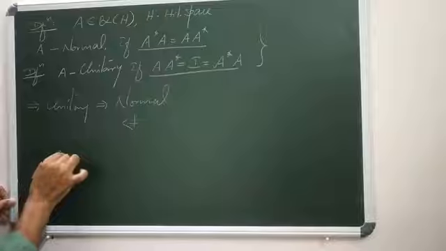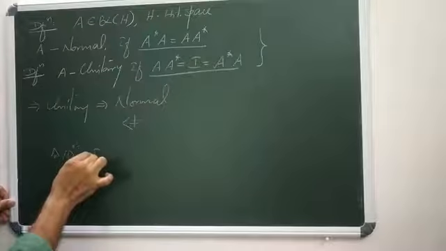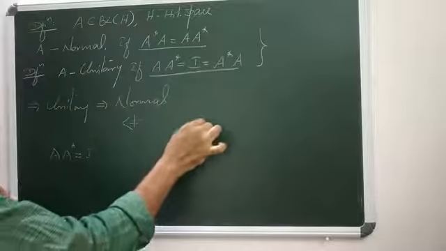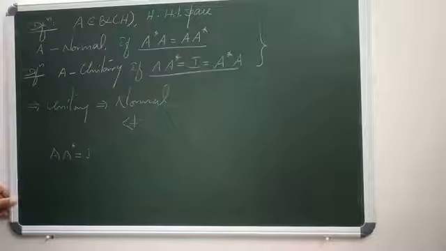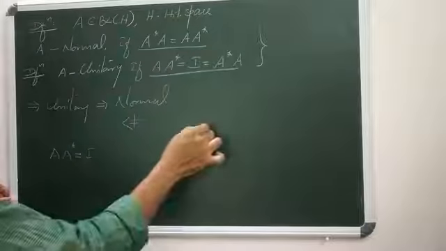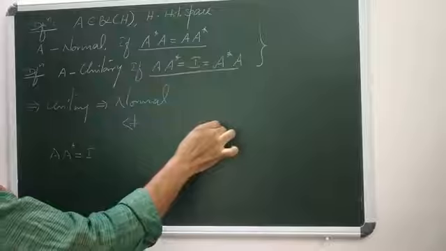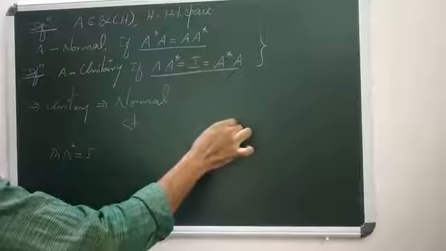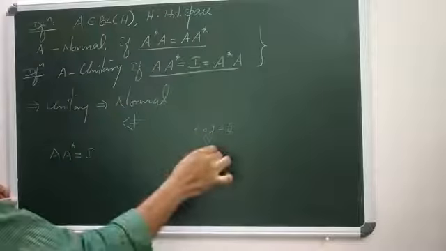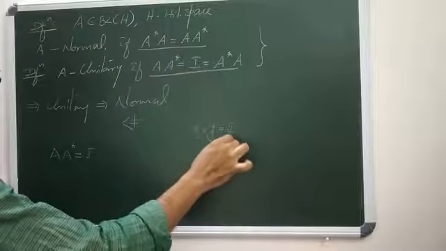Consider A star A equals identity. We know if f and g are any two functions having the same domain, and f is a function, then there exists another function g such that f composition g equals I. Then this g is said to be the inverse of f.